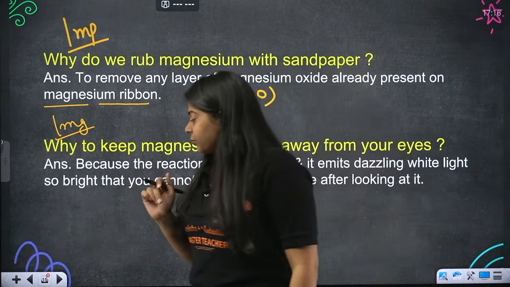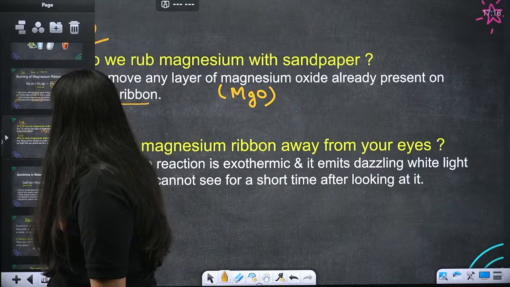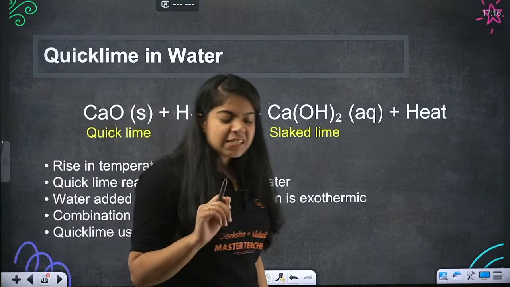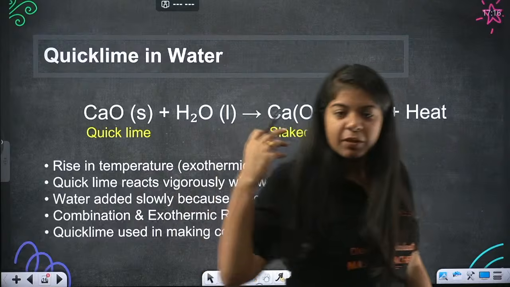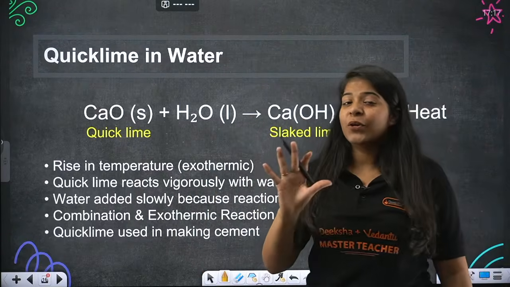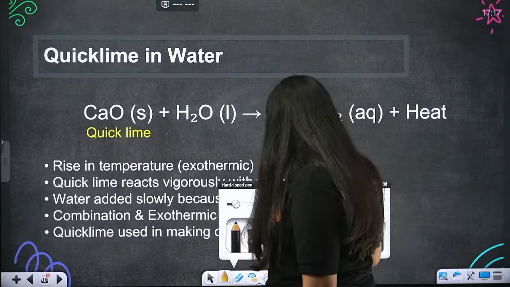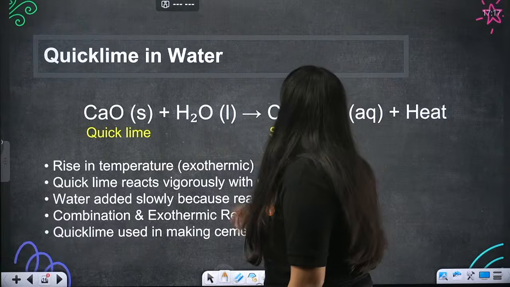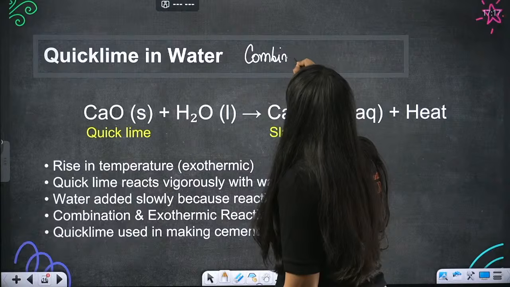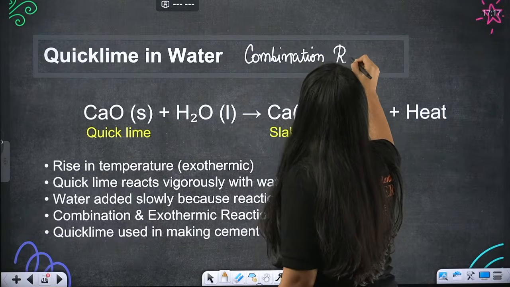Okay, great. Now the next part, beta, we have another example, that is quick lime in water. Last time lots of you were asking me to do this reaction, okay? So look carefully, we are going to do it. What is this firstly? It is simply, beta, a combination reaction.